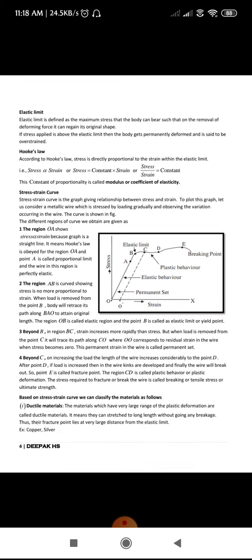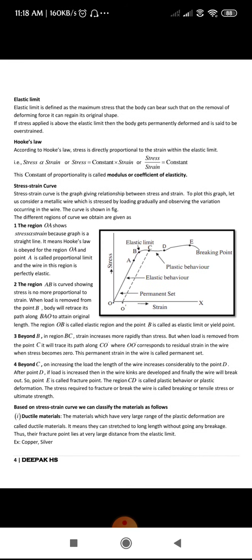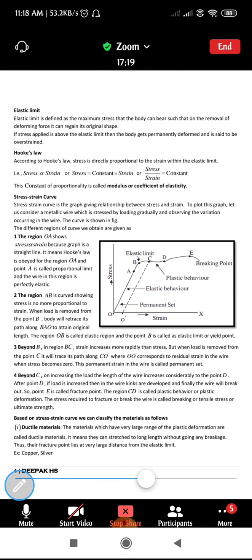So what is elastic limit? There is one more question. Elastic limit is defined as the maximum stress that the body can bear, such that on the removal of the deforming force, it can regain its original shape.